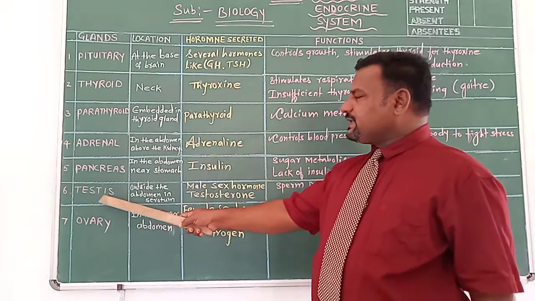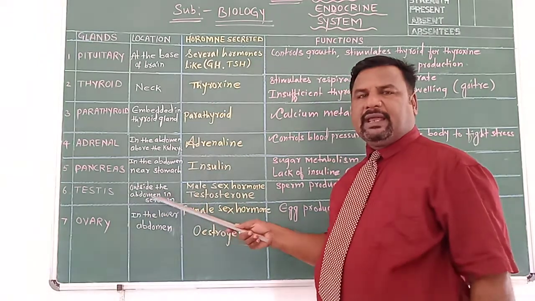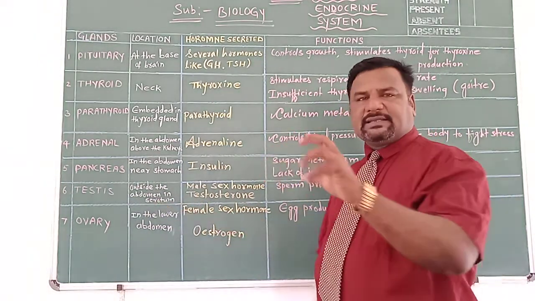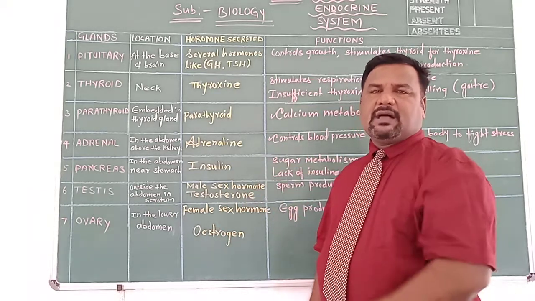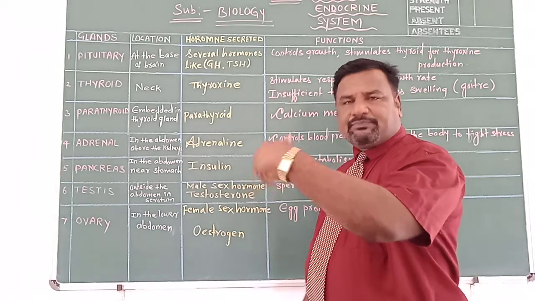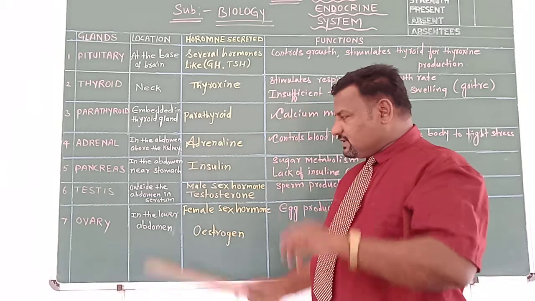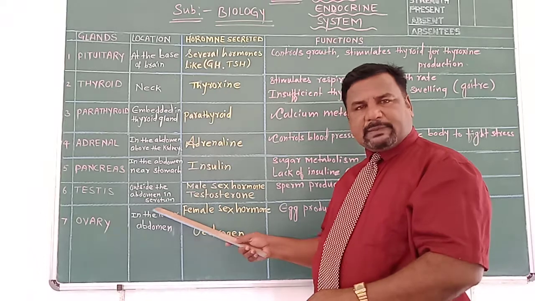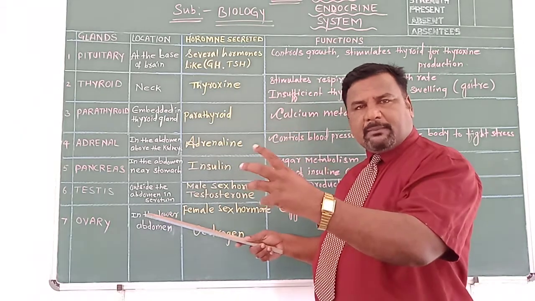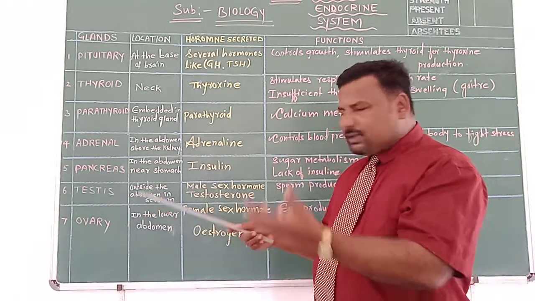Where is the location of the testes? Outside the abdomen in a scrotum sac. A pair of testes are present outside the abdomen in the male, in the scrotum, a specialized structure in the body of the male present down below the abdomen.